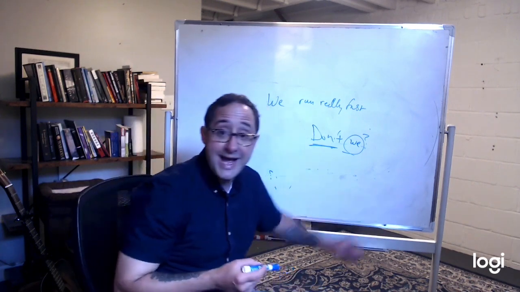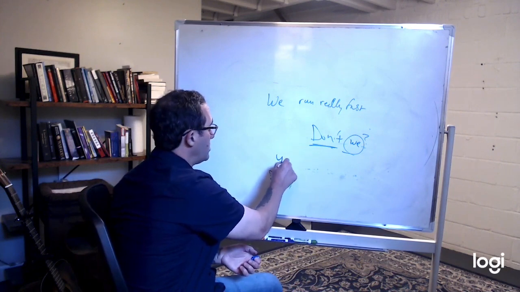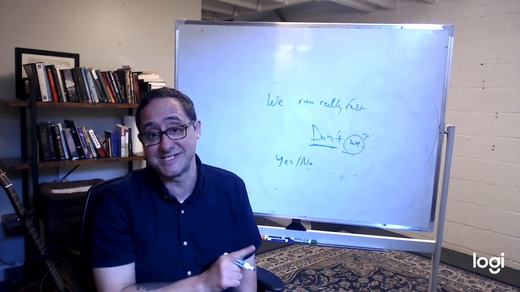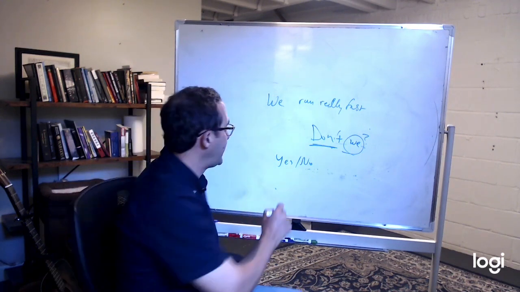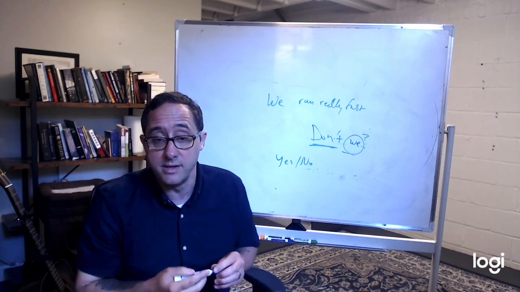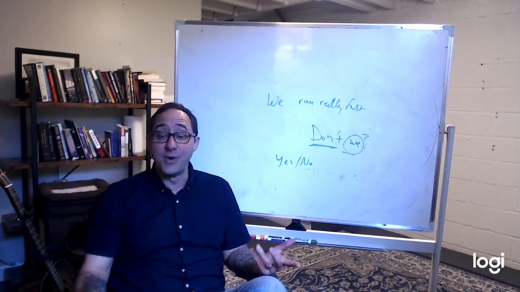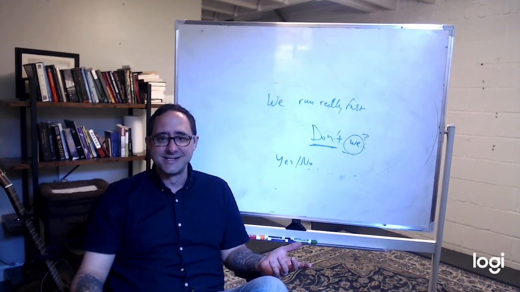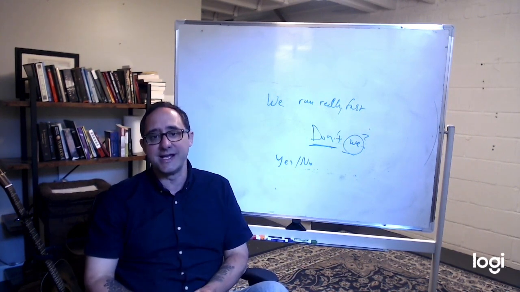And do you remember how you can answer? You can say yes or no, but what is the other thing you can say? What if you kind of agree? Not necessarily. And after you say not necessarily, you give your reason. What's the other one that you might use? You can say, are you crazy? But what was the one we used? Are you kidding me? We don't run really fast. We're really slow. Have you seen Usain Bolt? So we can answer in this way.